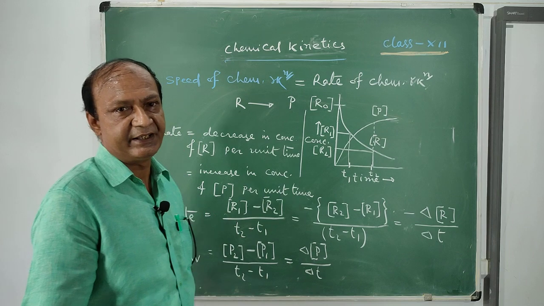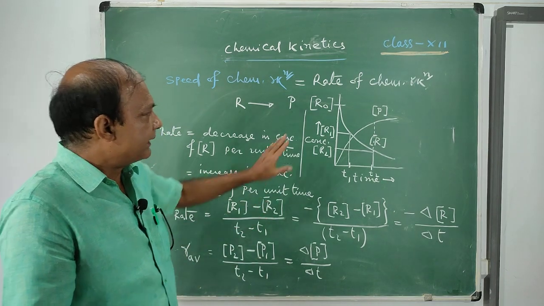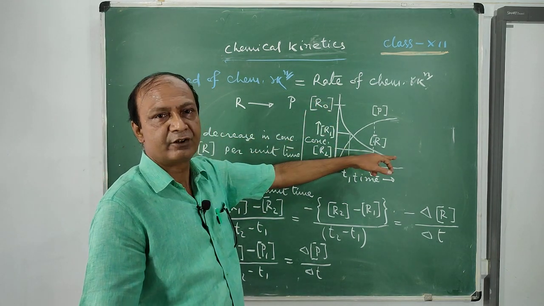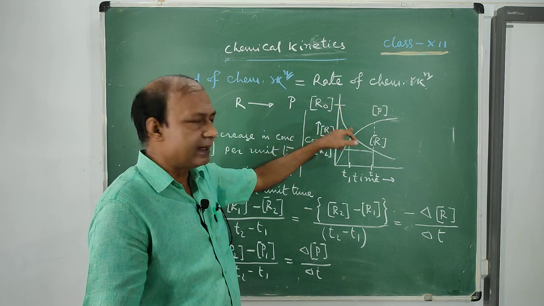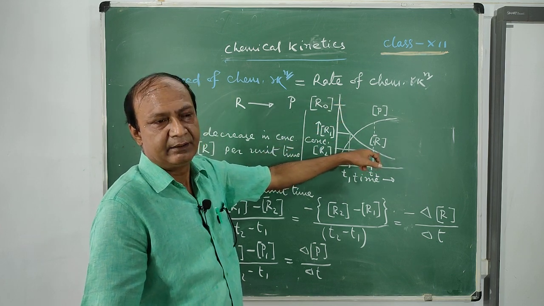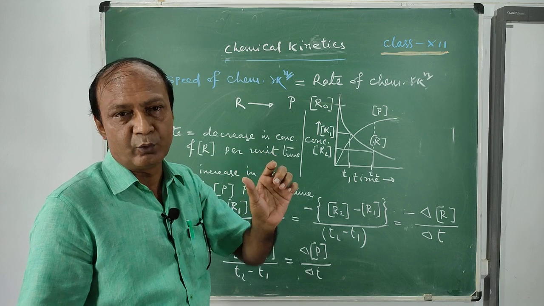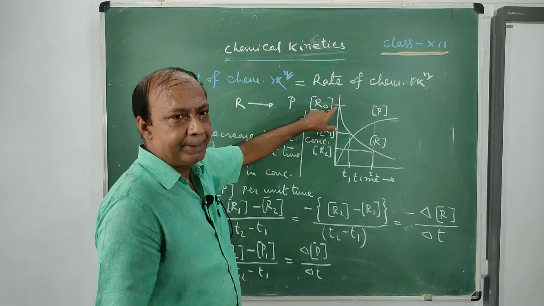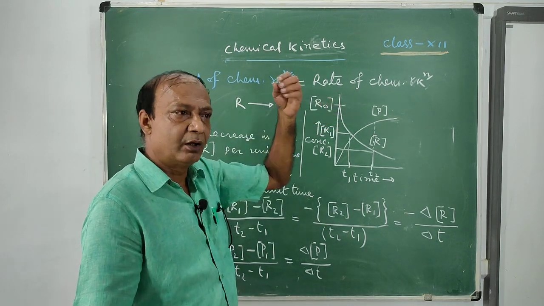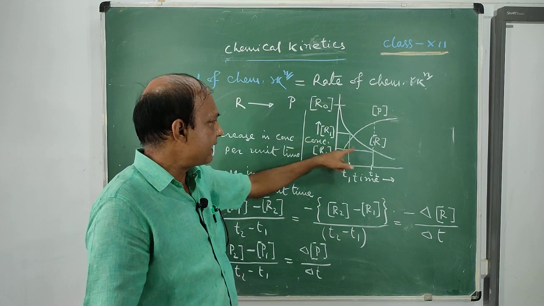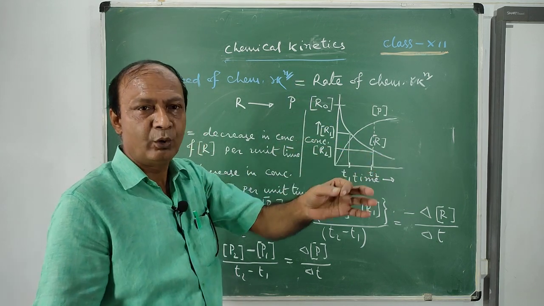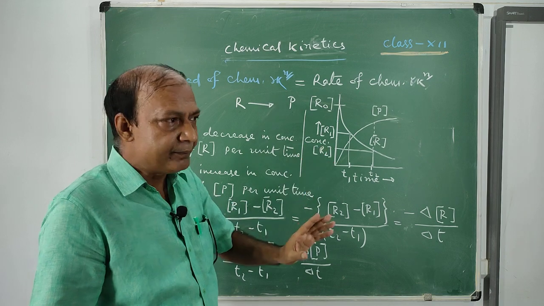Because you know that with the fall in concentration of the reactant, the rate of the reaction also decreases. That means rate is not a uniform quantity. Rate at the beginning is very, very high for all reactions, and rate at the end is very, very low for all reactions.